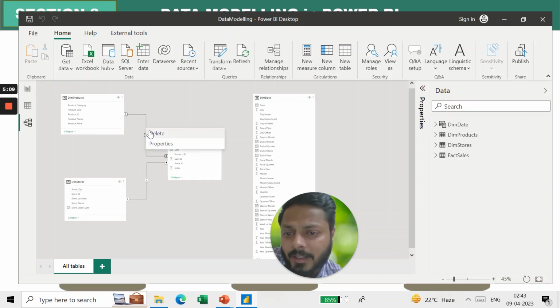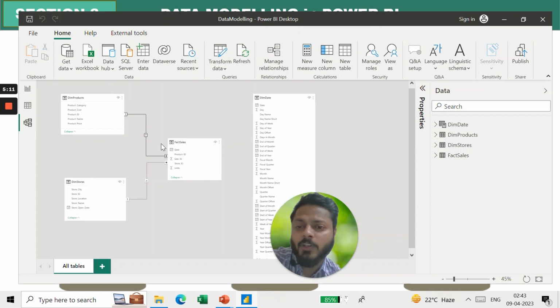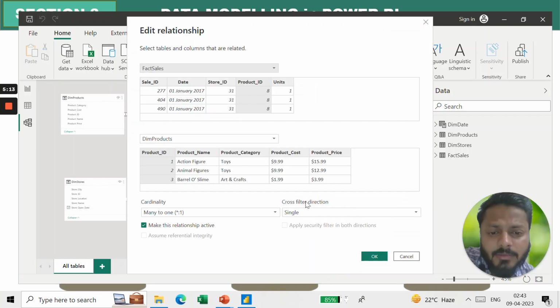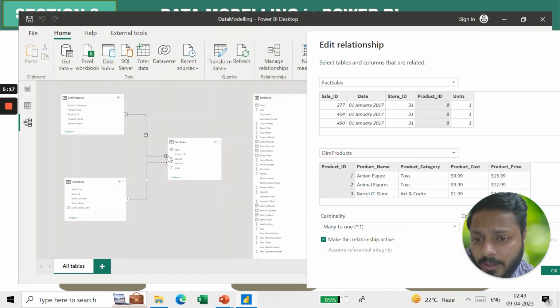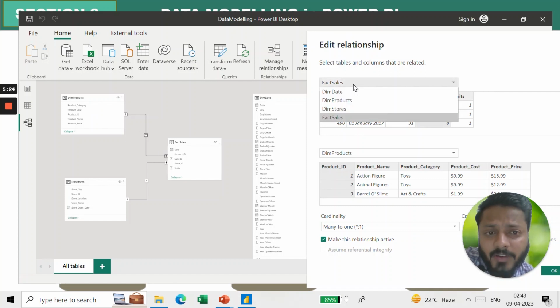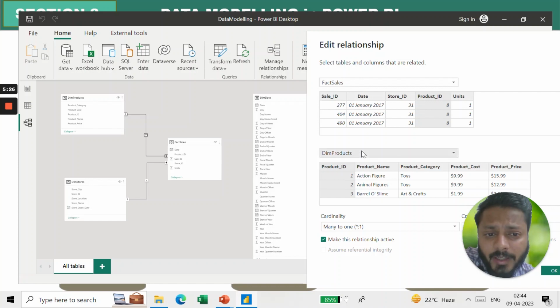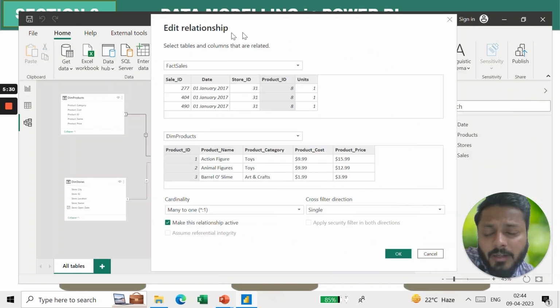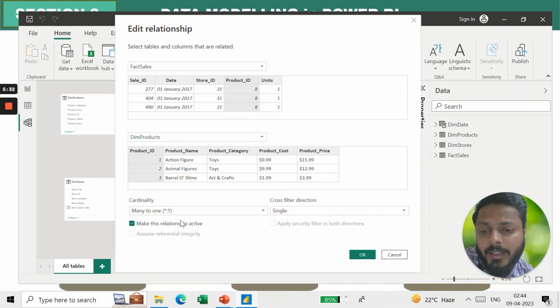If I just right click and go to properties, you will see what is the understanding. So cardinality is many to one. Here you will see fact sales towards the product is many to one. If I interchange, if I say this is my dim product and here I will add fact sales, then it will be one to many. So in a nutshell, many to one or one to many is the same.